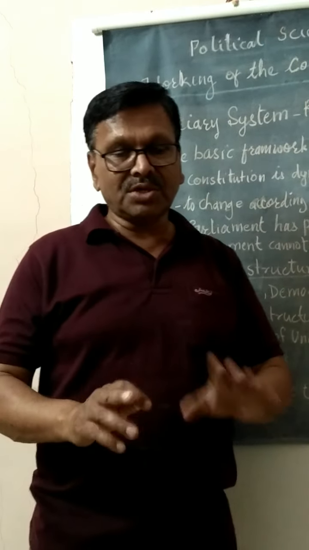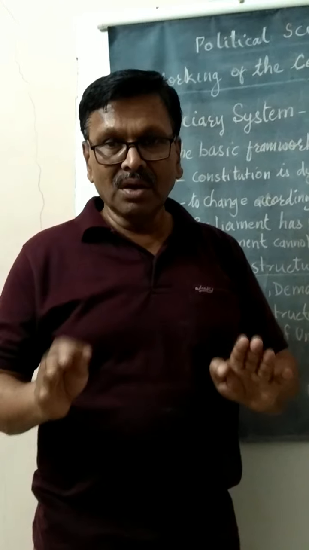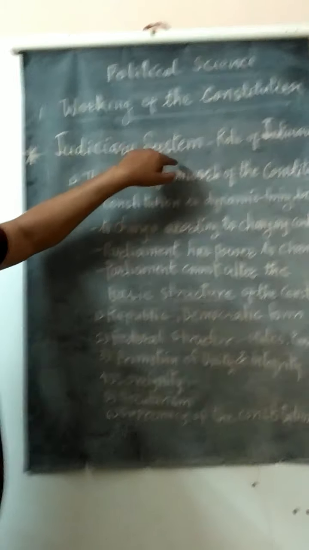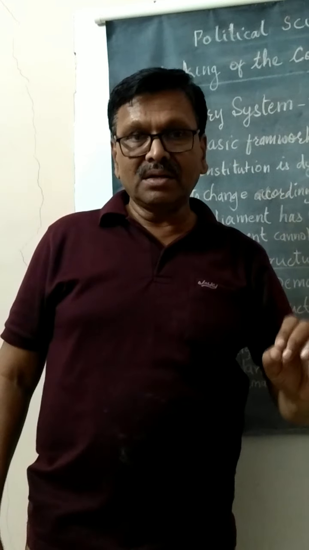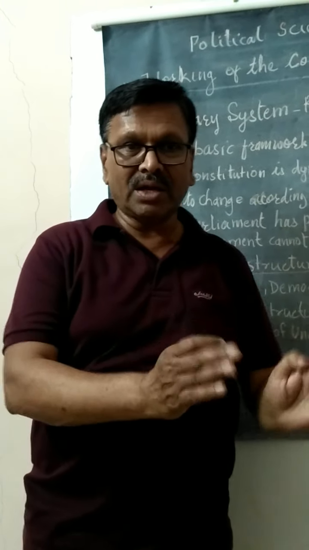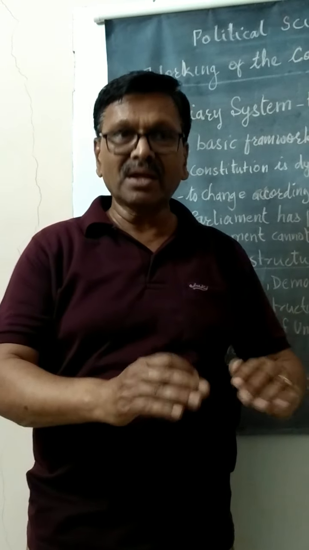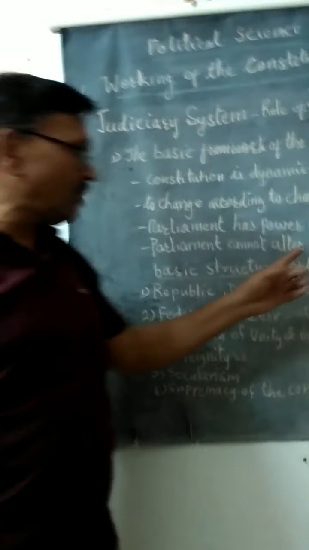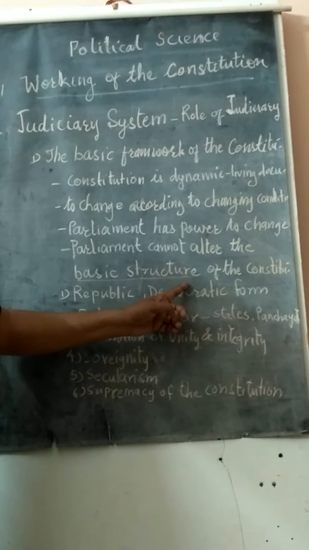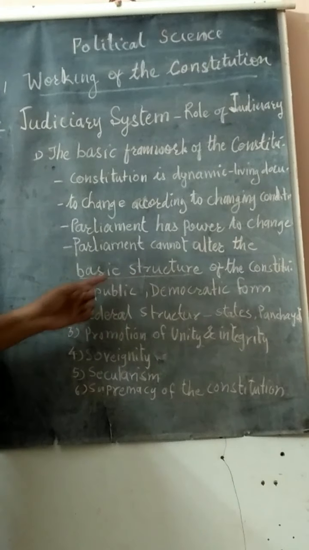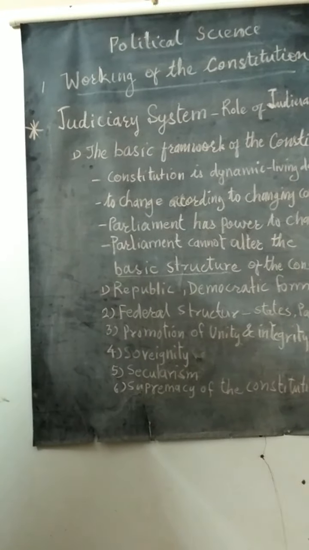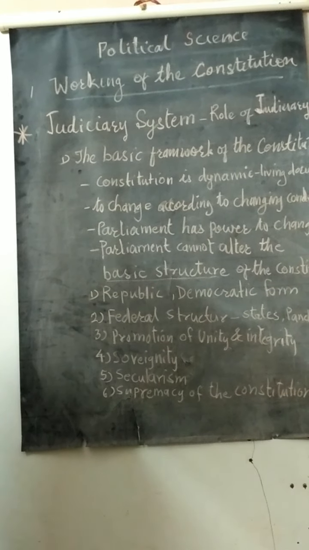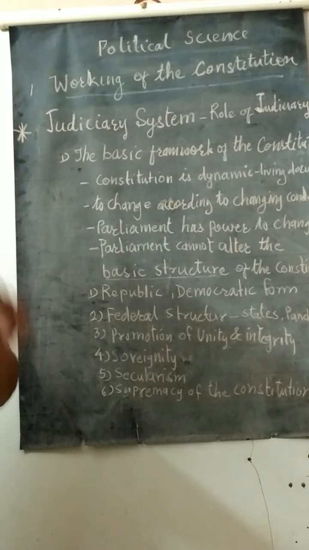If the basic structure is hampered, then the judiciary system, the Supreme Court, has the right to correct the government. They will tell the government that the decision you have taken, the law you are going to enact, is not according to the framework of the Constitution. Therefore bring changes in it, and do not touch the basic structure of the Constitution. Now I would like to tell you what the basic structure of the Constitution is. It is given in the preamble.